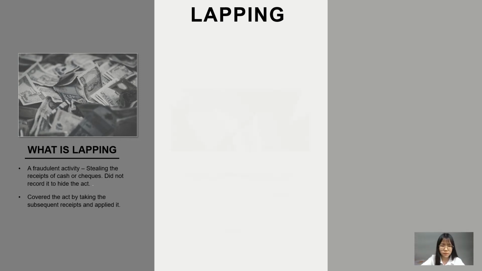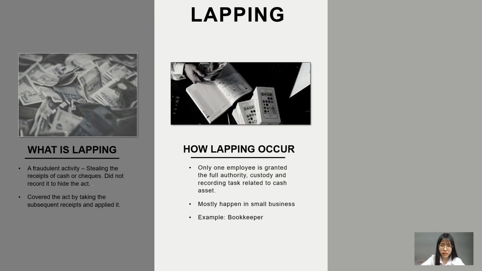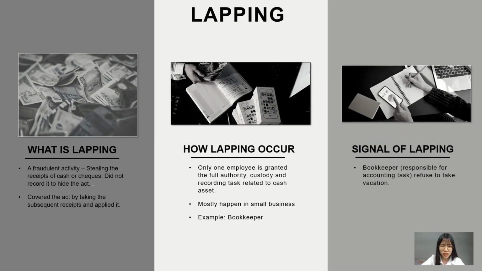Lapping occurs easily when only one employee is granted all the authority, custody, and the recording task of the cash at the same time. And it often happens in a small company. There is a signal of lapping when a bookkeeper who is responsible for the accounting task always refuses to take vacations.